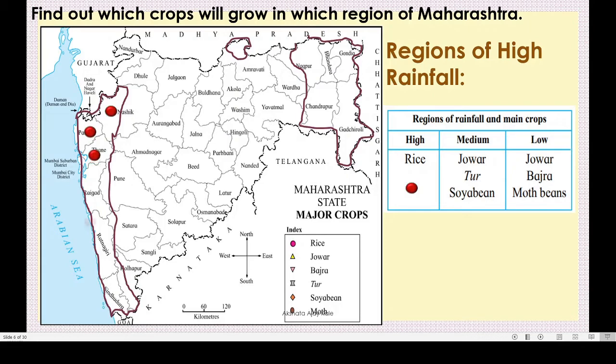See this Palghar, Thane, Raigad, Ratnagiri, Sindhudurg. This is the Konkan region, correct? And we receive high rainfall, so we grow rice over there. Here also Nagpur, Bhandara, Chandrapur, Gadchiroli, Gondia. This area also receives high rainfall. So we grow rice in these high rainfall regions. Got this, children?